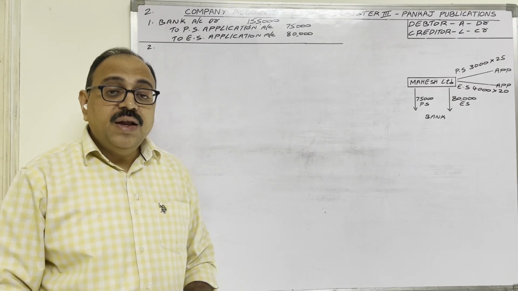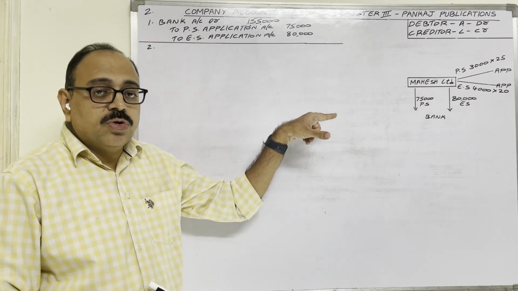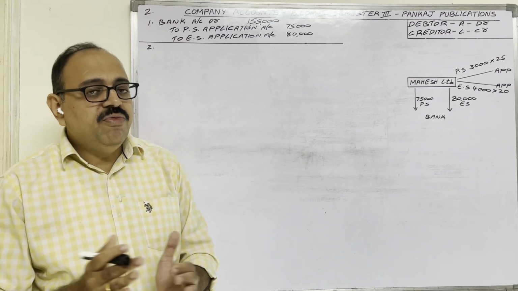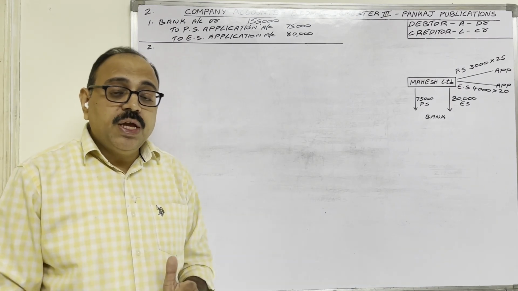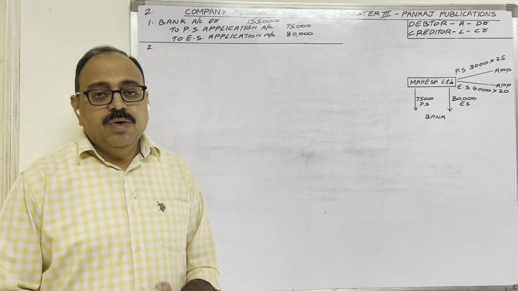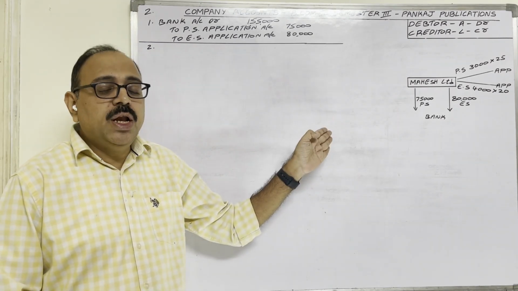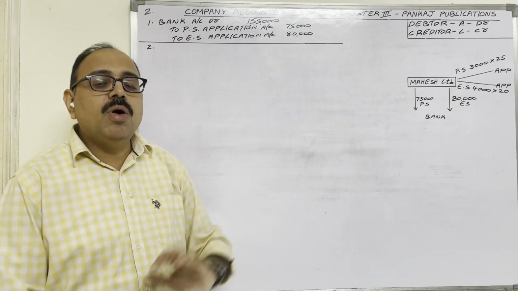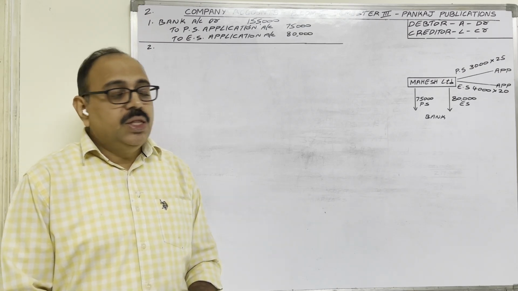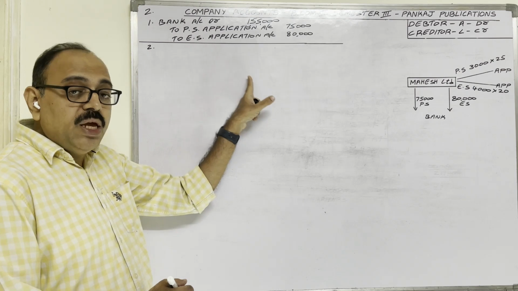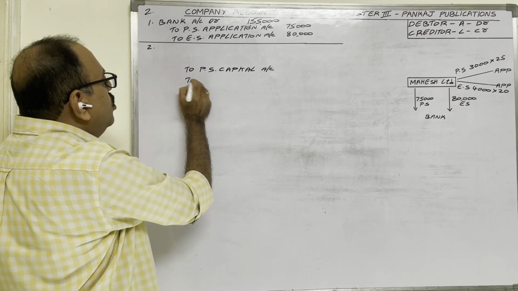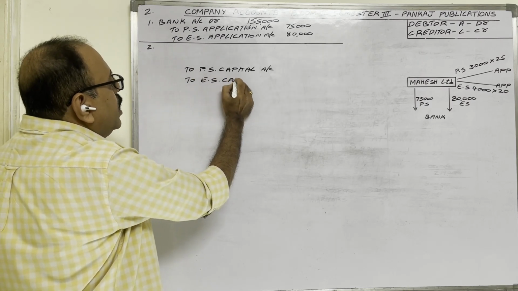share received. The second entry is for transferring these application amounts to the share capital account. Here, the preference share application amount we should transfer to the preference share capital account. The equity share application amount we should transfer to the equity share capital account. Share capital is also a liability because from applicants we are receiving that money. In future, the company should return that money to applicants. So share capital liability also shows a credit balance. Therefore, the share capital account is to be credited: preference share capital account, similarly equity share capital account.